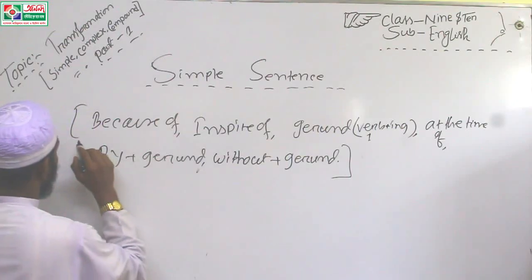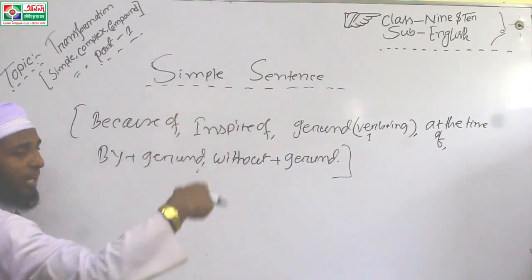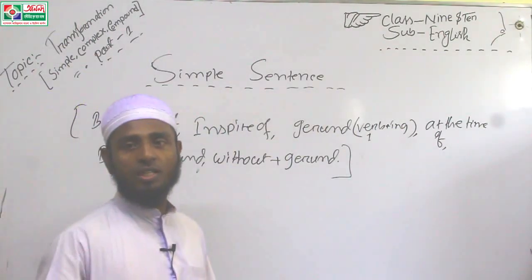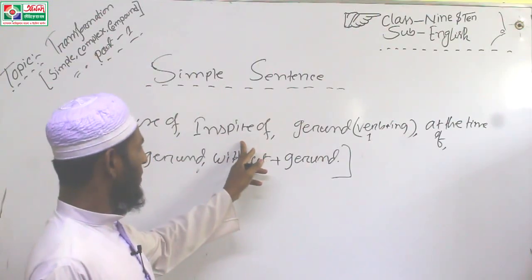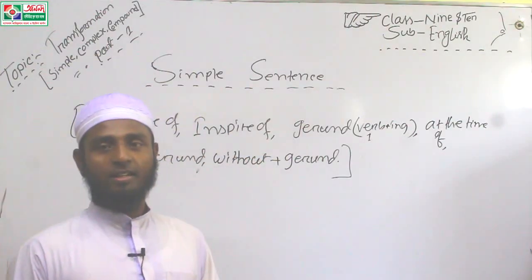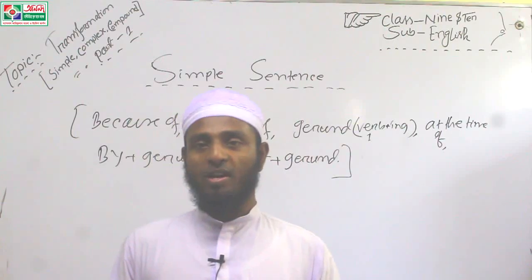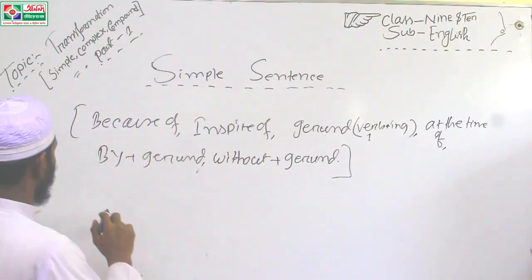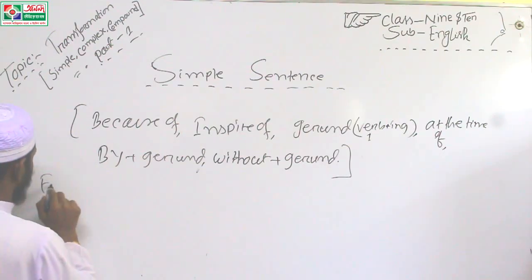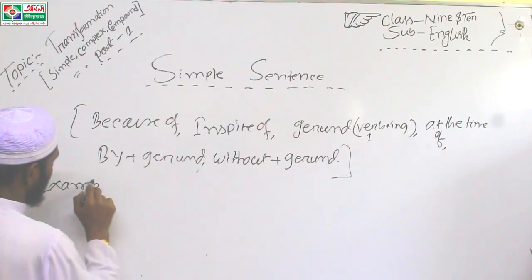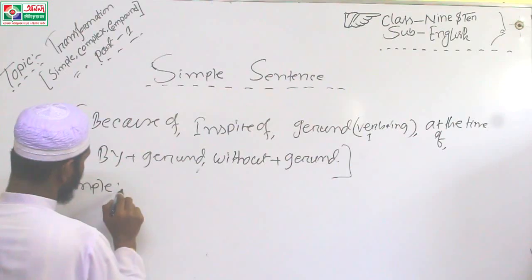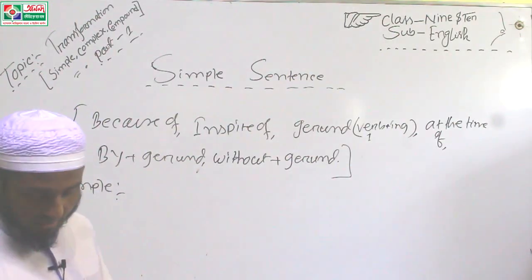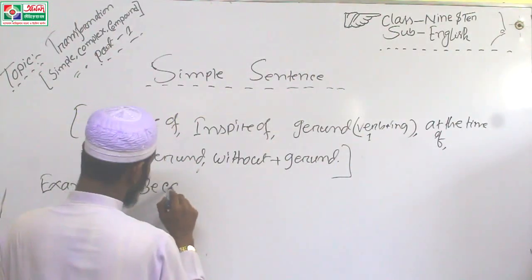This is the features of a simple sentence. When you write a simple sentence, you have to use these words. Okay? A simple sentence is a sentence which has one subject, one verb and one object. Okay? Next, example. Example. How will you write a simple sentence?